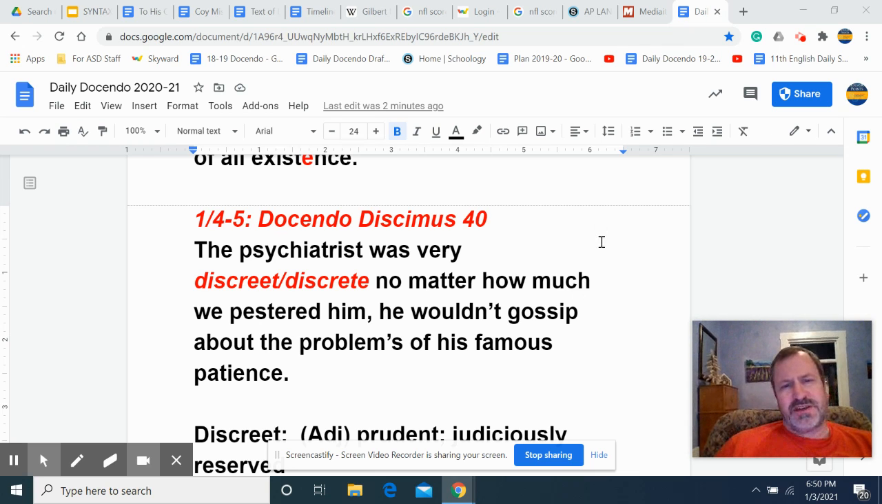Let's look at our sentence here. The psychiatrist was very discreet. No matter how much we pestered him, he wouldn't gossip about the problems of his patients, of his famous patients.